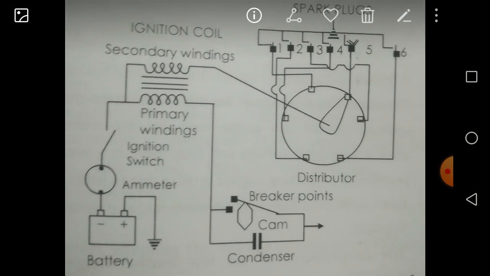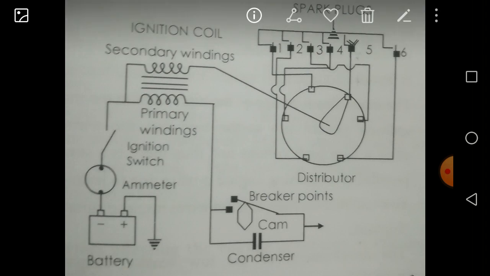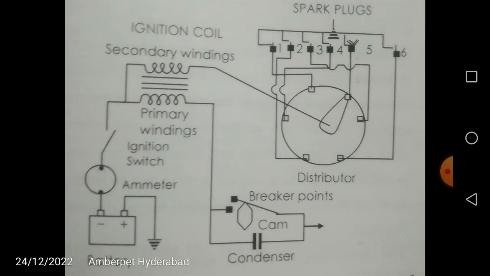In the battery ignition system, the main important components are the battery, then your ignition coil, which is going to act as a simple step up transformer. Battery supplies the current, and then the cam and breaker points. So the electrical circuit is going to make and break because of the contact points coming in contact and not in contact. And then your distributor supplies the sparks to the multi-cylinder engine, in the order in which the firing order takes place.